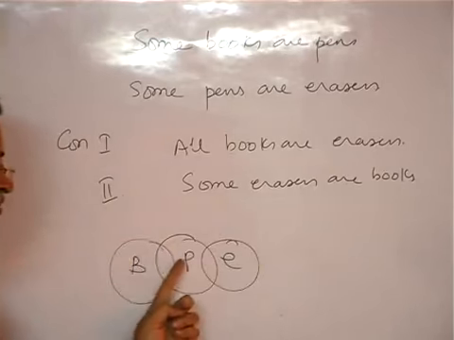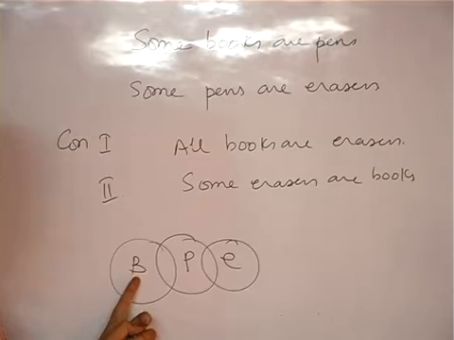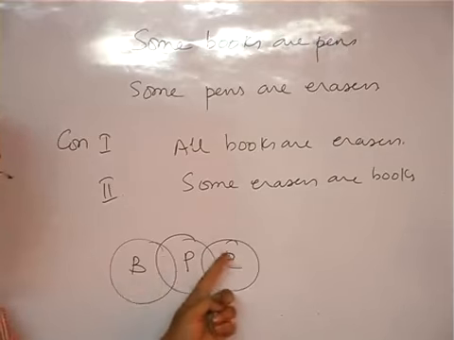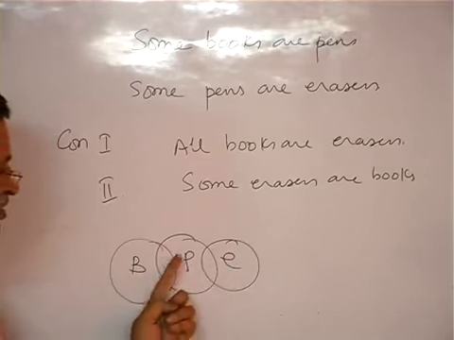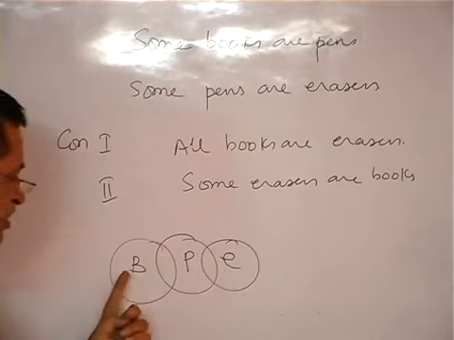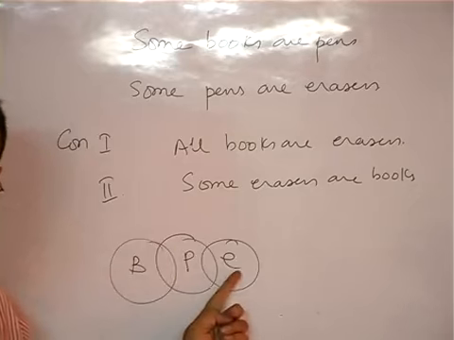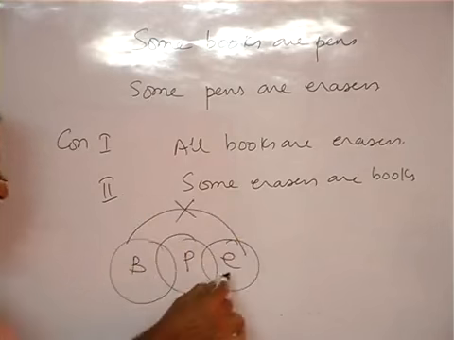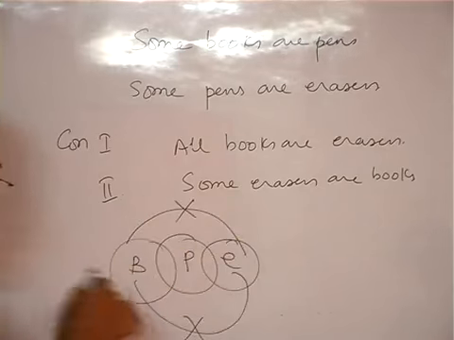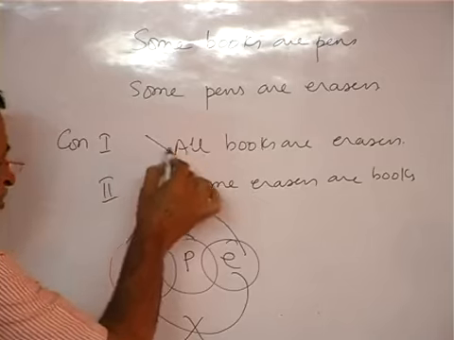Some books are pens means some pens are books, is it not? Some pens are erasers means some erasers are pens. Can you say some books are erasers? You cannot say. So, from here to here it will not follow. Similarly, from here to here also it will not follow, is it not? So, this will not follow.